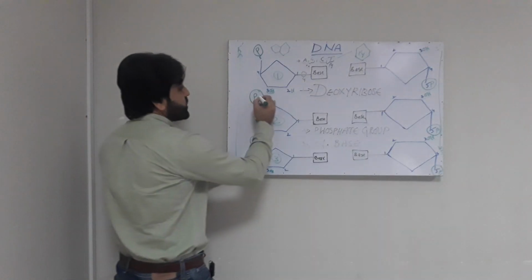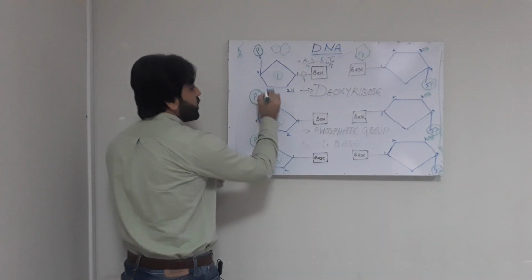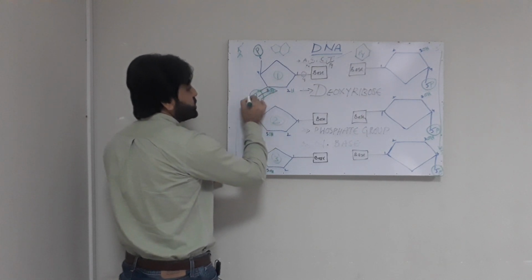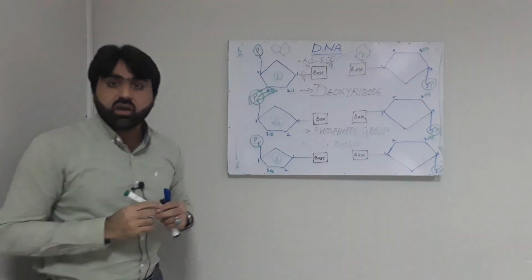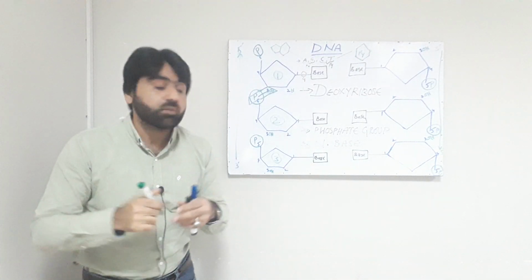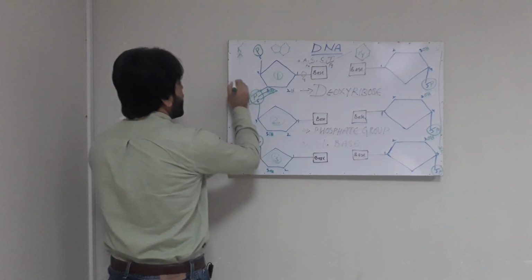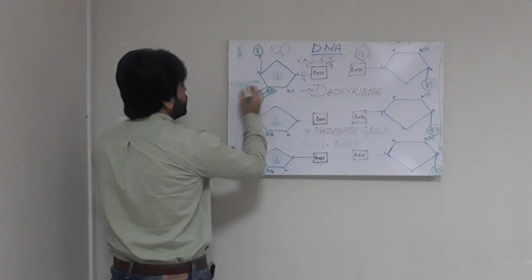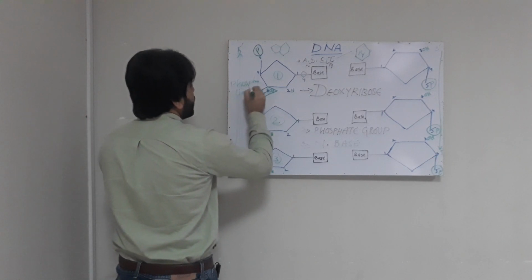So this phosphate group forms a bond with the hydroxyl group at carbon number 3 and produces a bond which is known as a phosphodiester bond.